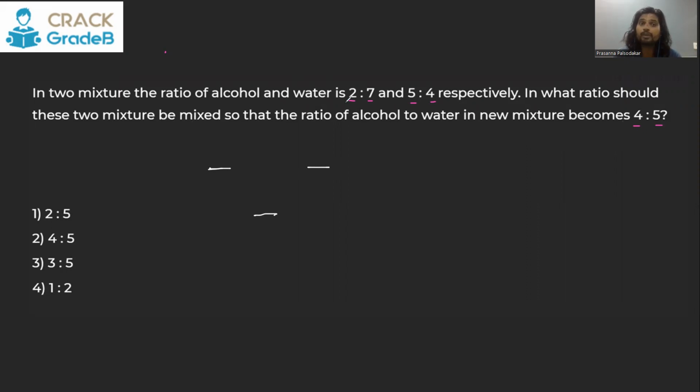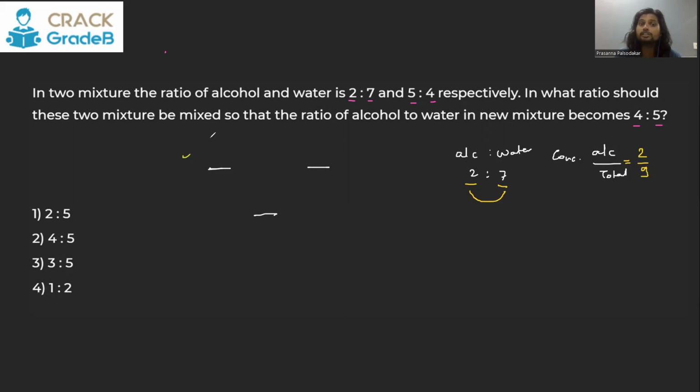Concentration means, as we discussed earlier, that if alcohol to water is given as 2:7, concentration means alcohol upon total. It is not alcohol upon water. It has to be alcohol upon total. So if alcohol is 2 and water is 7, that means the total is 9. So alcohol upon total is 2/9.